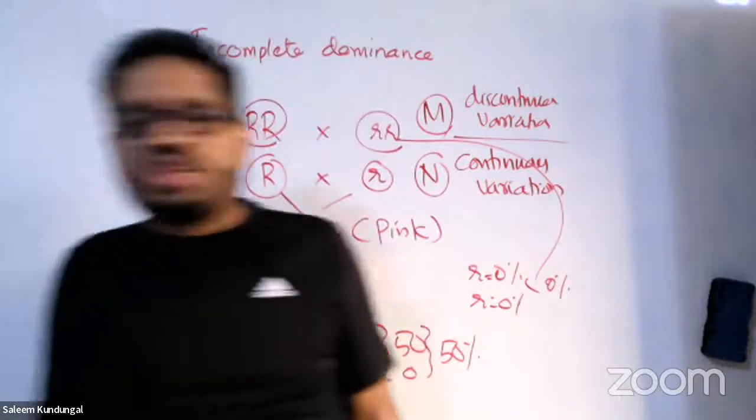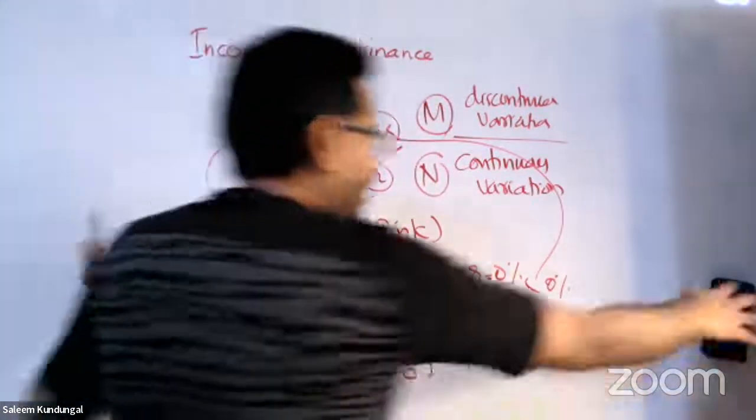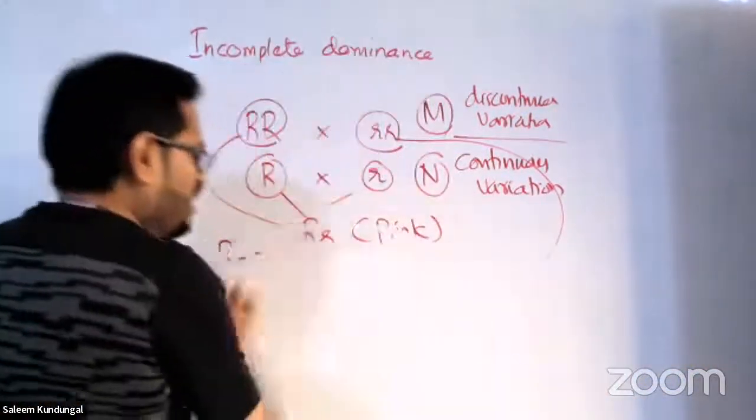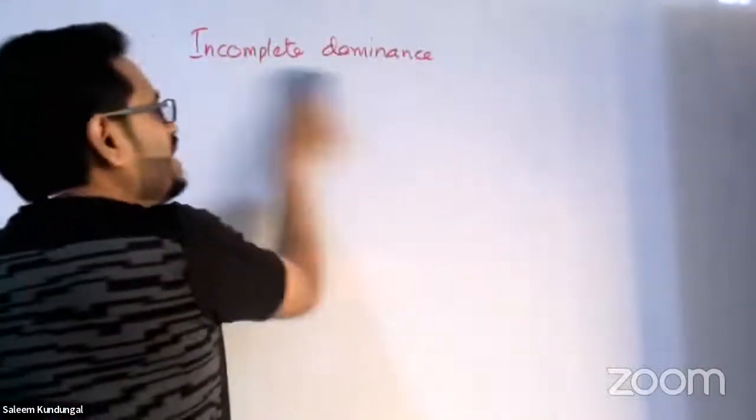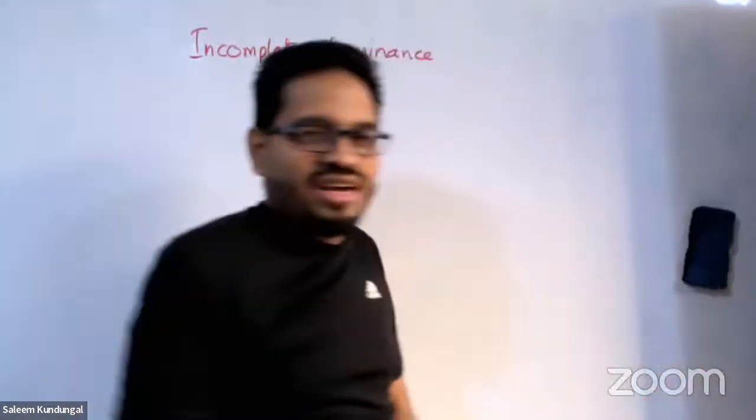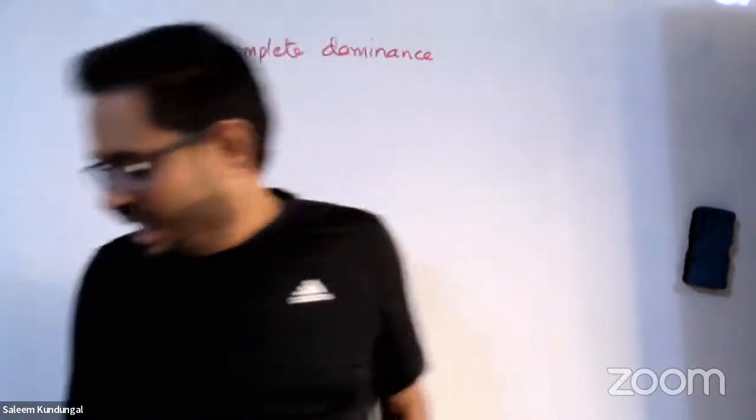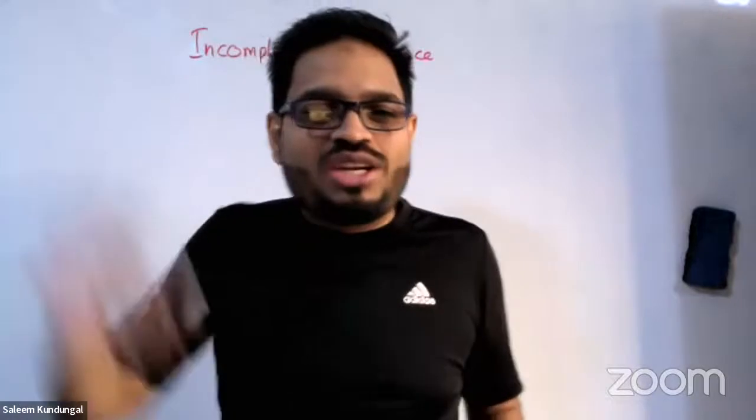Now I would like to take you to codominance. That is also a very easy area, guys. So what is codominance? Here in incomplete dominance, half dominant, half recessive, both were sharing half. In codominance, it's not half. Rather, both of them are dominant. I told an example in the class.